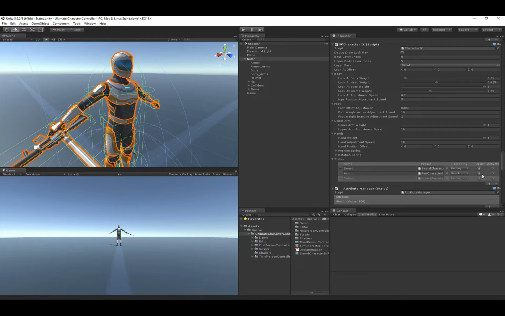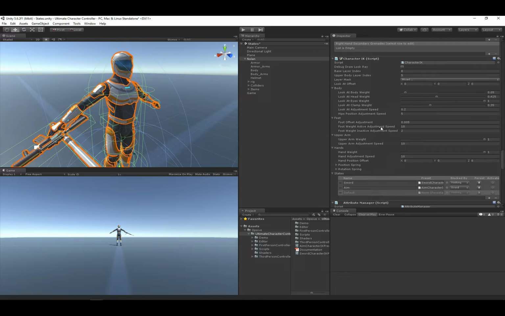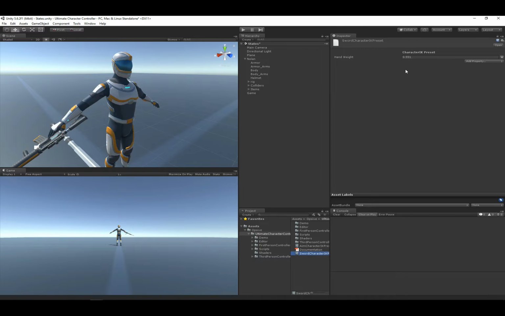I guess to go over a little bit more about it, this persist field will persist any values to whatever preset that you have selected. So let's say that I switched the hand weight to 0 on this. Let's say that instead of 0, I wanted it 0.55. If I hit persist, it will then transfer that 0.55 to this preset. So now instead of it being set to 0, it's set to 0.55.